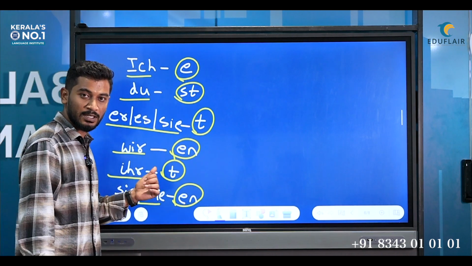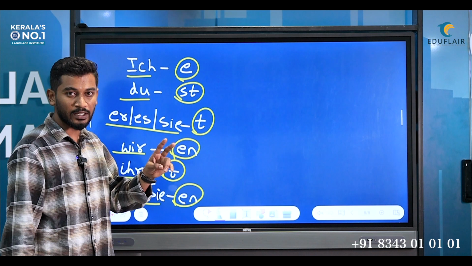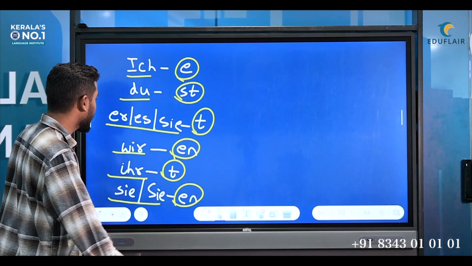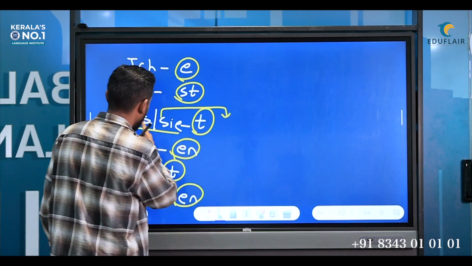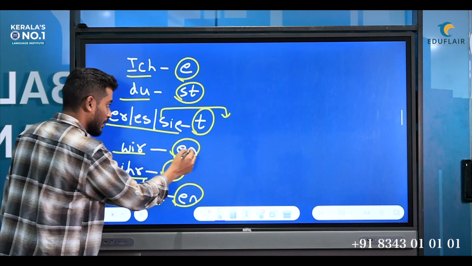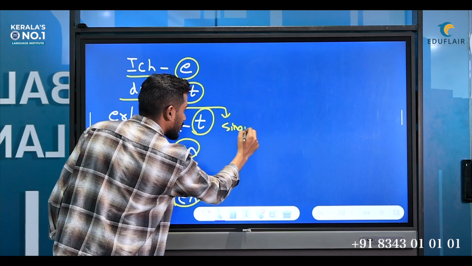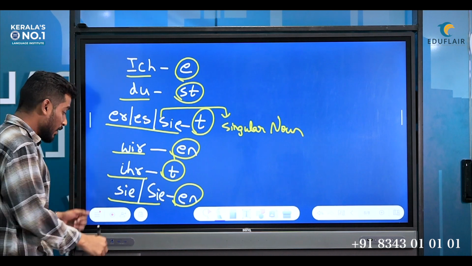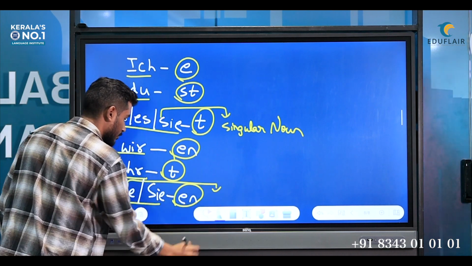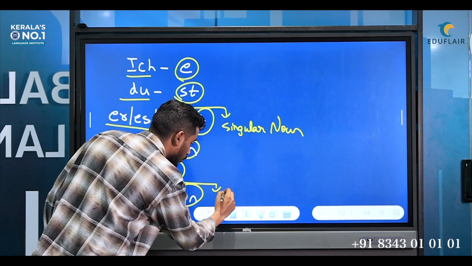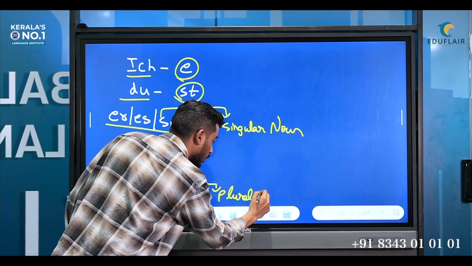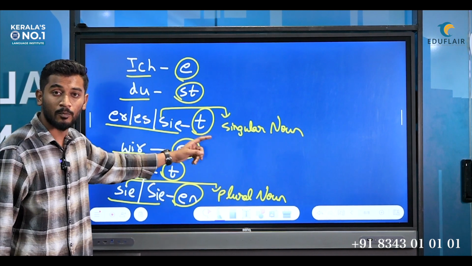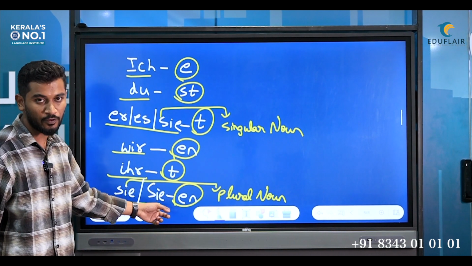And apart from this, as I told you, there are two more categories: nouns, singular and plural. If it's singular, which category? Er/sie/es, that is a singular noun. If it's plural, this sie, that is they, plural noun. For a singular noun the ending would be t, for plural it would be en, infinitive form.